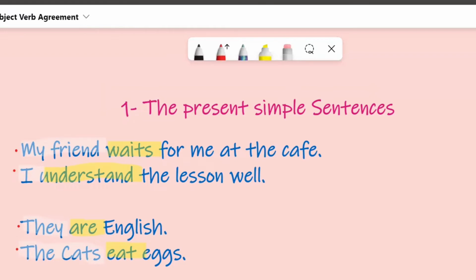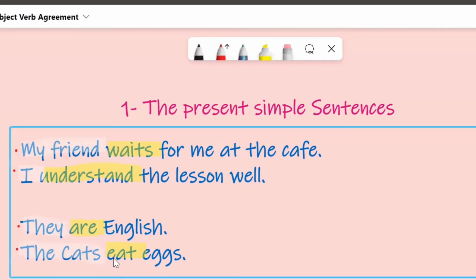They are English. Look at they. This is a plural subject. It takes a plural verb form, that's are. The cats eat eggs. So the cats is a plural noun. It takes a plural verb form, that is eat.